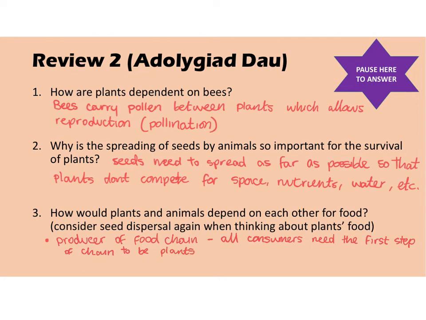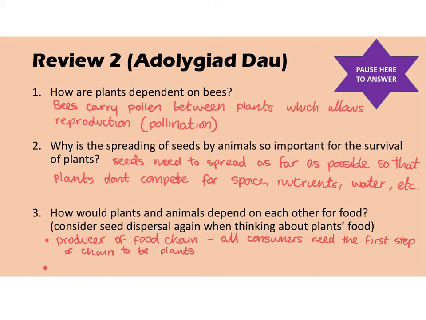No matter what type of consumer it is, if it's a carnivore at the top of the food chain, it's still dependent on the plants being the producers, as they are always the first step in the food chain. So if the primary consumers can't eat the plants, then they won't have energy for animals higher up the food chain. So all animals are dependent on plants for food.